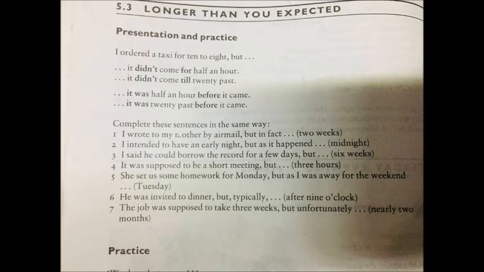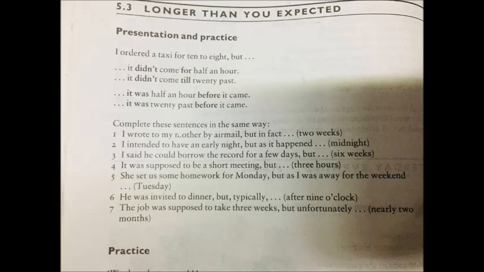I ordered a taxi for 10 to 8. Okay, 10 to 8 means 8 बजेर 10 to 8 भनेको that is 8 बज्नलाई 10 मिनट बाँकी, right? So but what happened, it did not come for half an hour. Okay, half an hour सम्म आएन. half an hour भनेको उता 10 minutes बाँकी थियो 8 को लागि, उता 20 minutes मा चाहिँ 8 past 20, right? So it did not come till 20 past सम्म आएन, 8:20 सम्म आएन भन्ने बुझ्यो. Next, it was half an hour before it came.